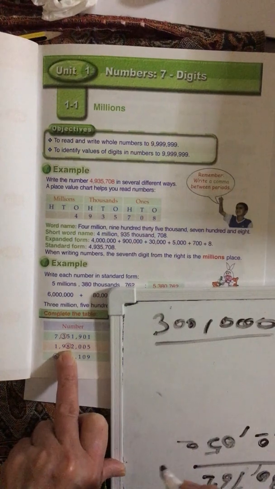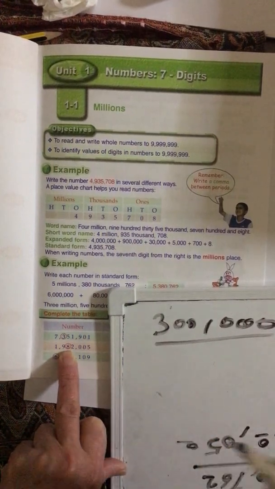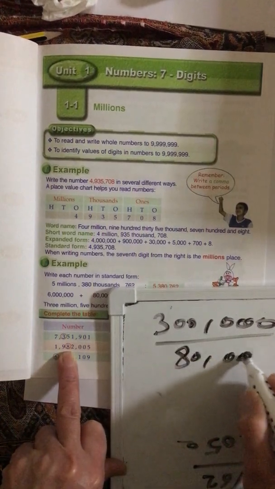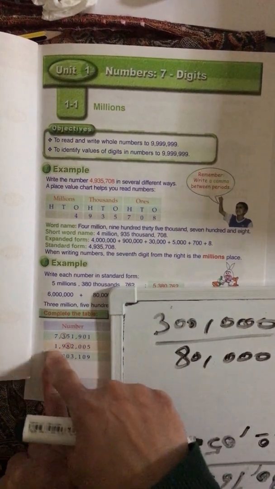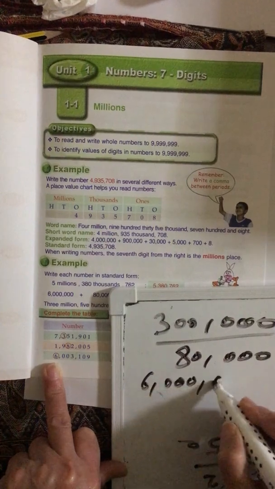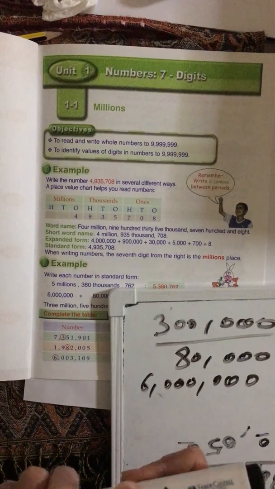Look at the 8. Where is the 8? The 8 is in the ten thousands. So it will be 80, and with the 3 zeros, it's 80,000. Look at the 6. The 6 is in the millions. So 6 with 6 zeros. These are the values of the underlined or circled digit, okay?